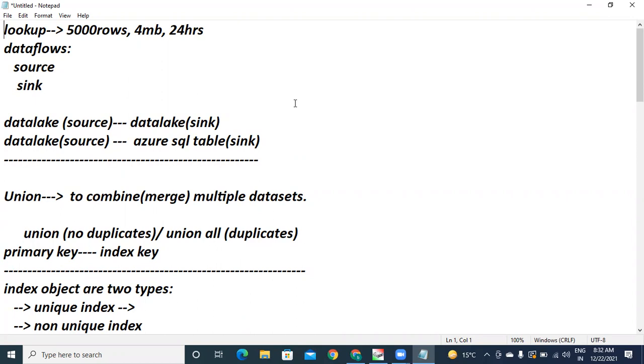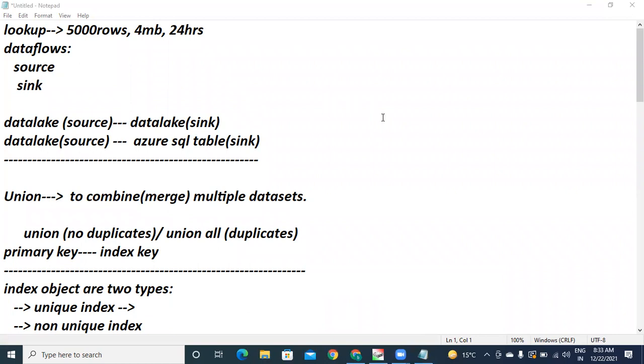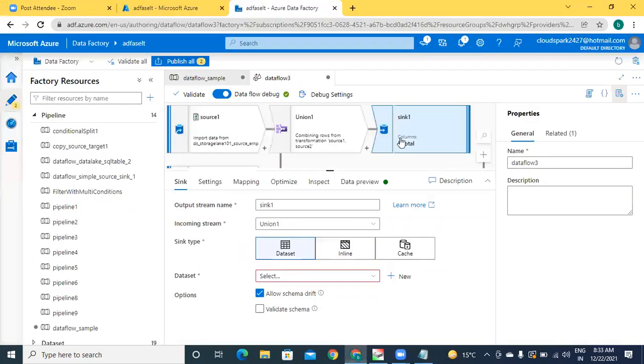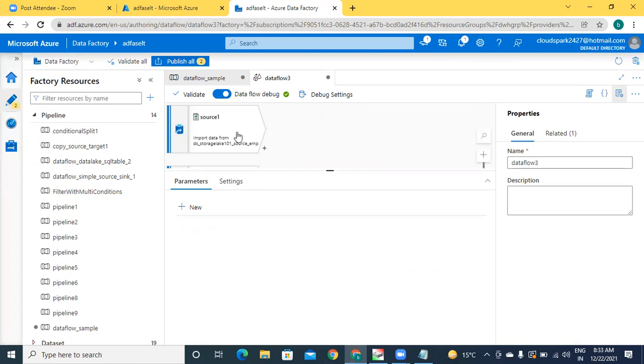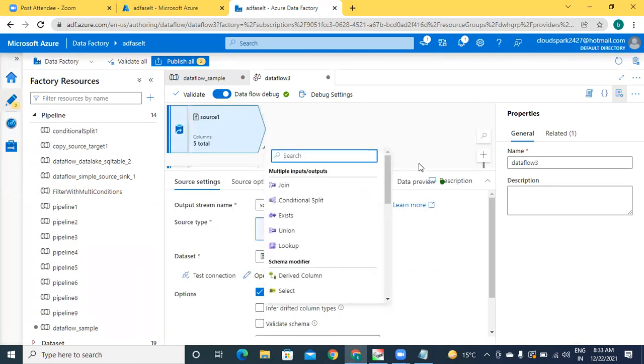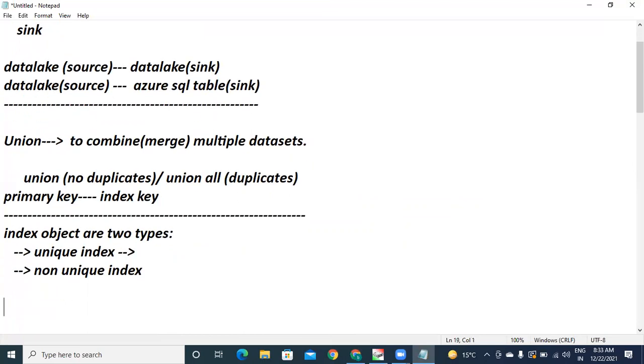Okay, come back to this one, sir. Next transformation. What are all the other transformations available? The union considerations are this one. Let me cancel this. In the coming class, we will see all the practicals of it. I'm going for one more transformation. Let's talk about conditional split. The next transformation is conditional split.